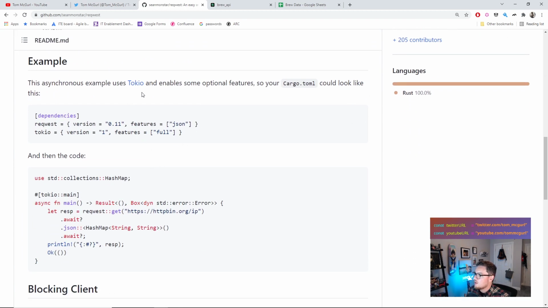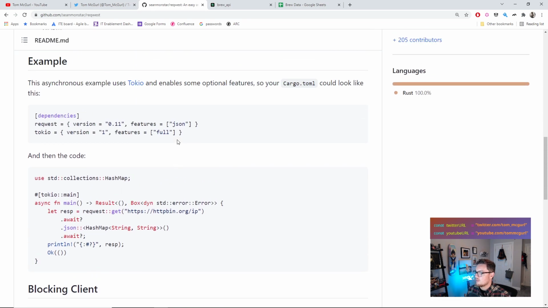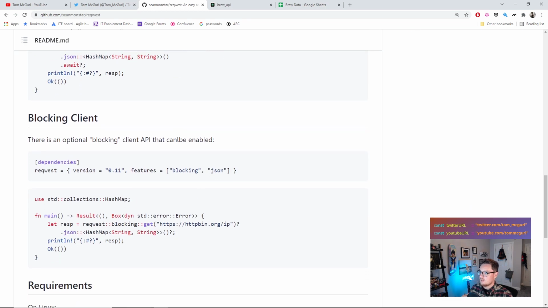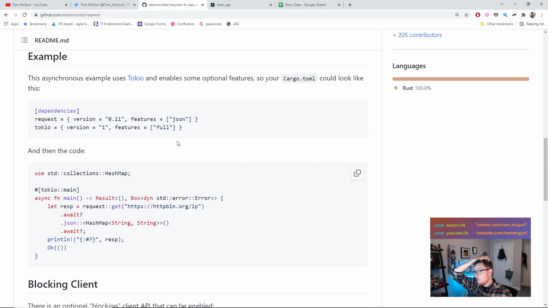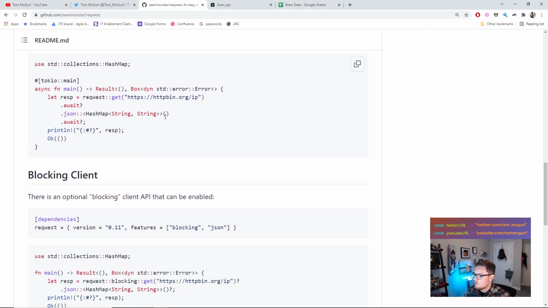And so you can see there's two ways to do requests with the request library. There's the blocking client, meaning it's synchronous, meaning it makes a request, waits for the response, and then continues execution. Or we can do the asynchronous one, which is when you will make a request and you'll get a response asynchronously. Now you'll notice there's a few differences here.